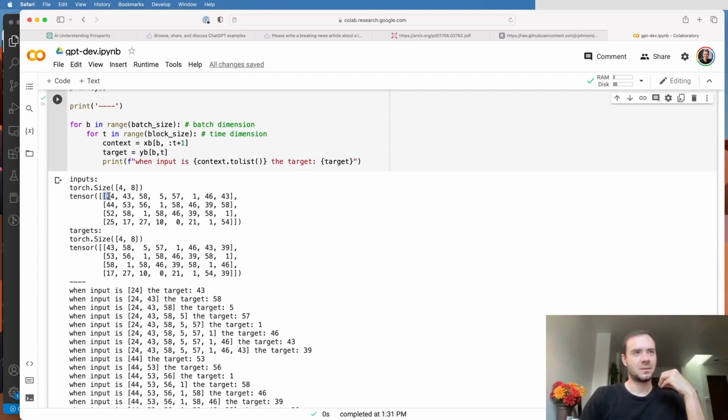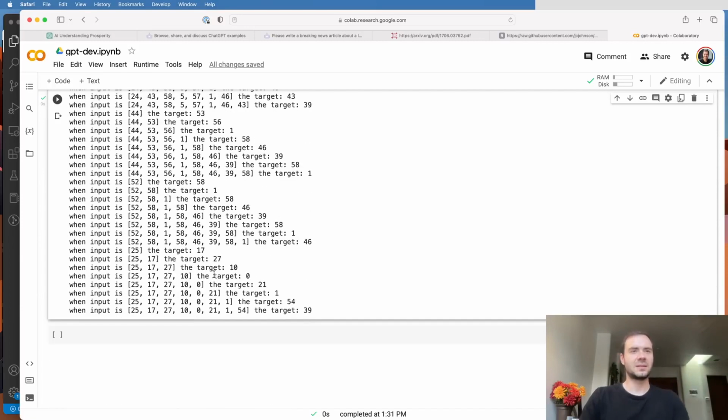So when the input is 24, the target is 43, or rather 43 here in the y array. When the input is 24, 43, the target is 58. When the input is 24, 43, 58, the target is 5, etc. Or when it is 52, 58, 1, the target is 58. So you can see this spelled out.